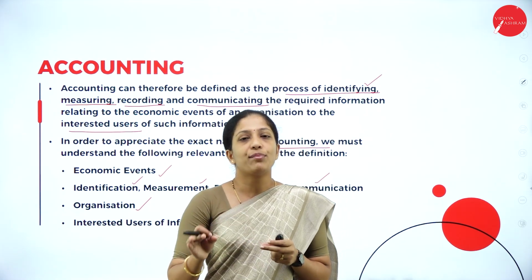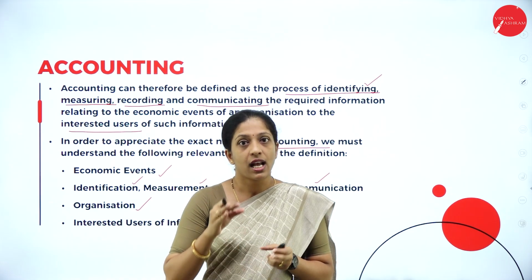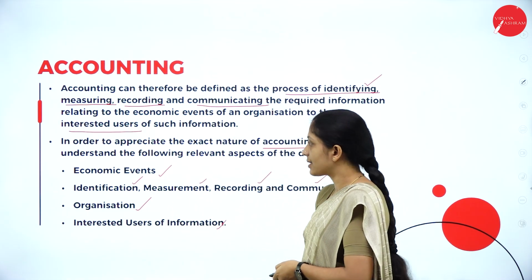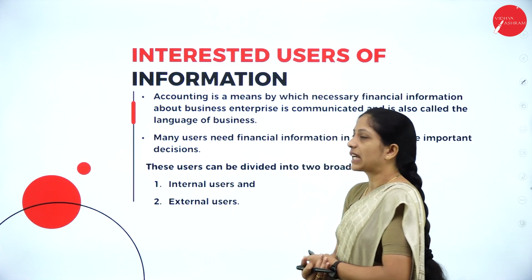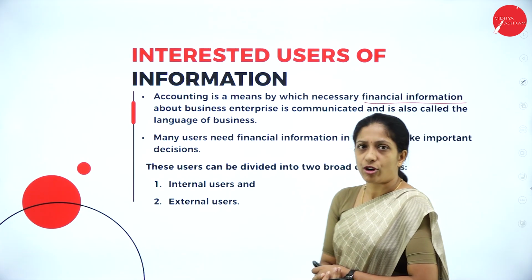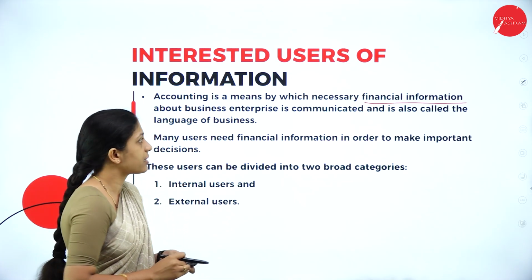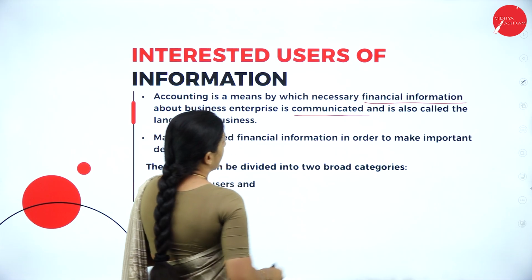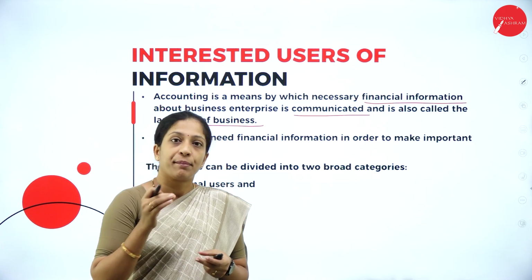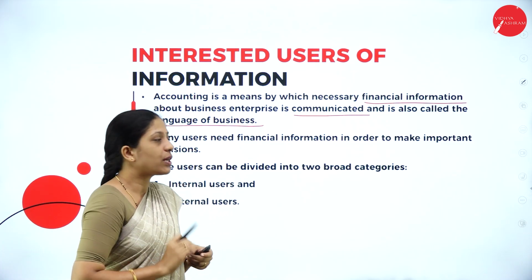I have told you there are a number of users who are dependent on accounting information and who want to know the accounting results. Based on the accounting results, they will take decisions. So they are called interested users. Now let us see who the interested users of accounting information are. Accounting is a means by which necessary financial information about the business enterprise which has been calculated has to be communicated to the users. So it is also called the language of business. Why is it called the language of business? Because the accounting results we have ascertained have to be communicated. So it is the language of business.